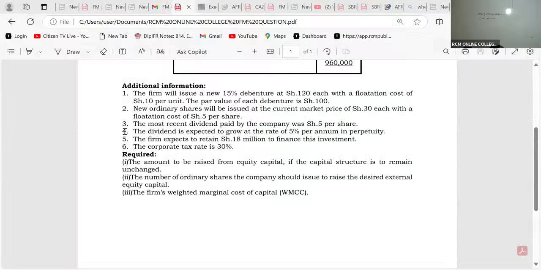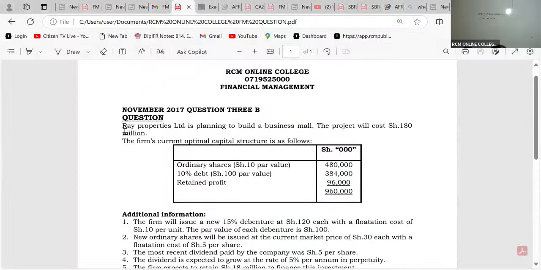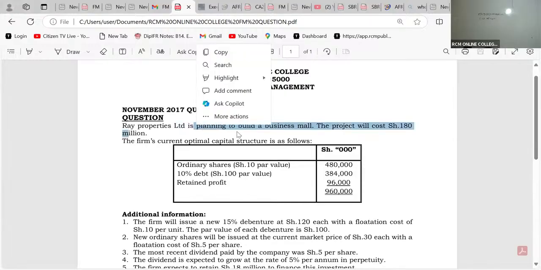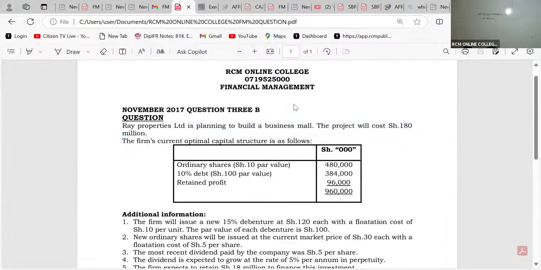No. Look at this, ladies and gentlemen. I just want you to see this. Ray Properties Limited is planning to do what? To build. So it's a futuristic activity. It's a futuristic project that we don't have amongst our existing portfolios. The project will cost 180 million. So this is a new project. So automatically, if the examiner was to ask me to compute the cost of capital, then the most appropriate cost of capital here would have been the incremental one, the WMCC.